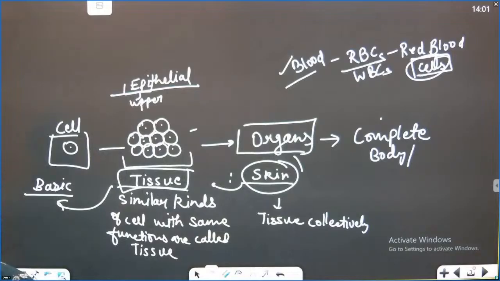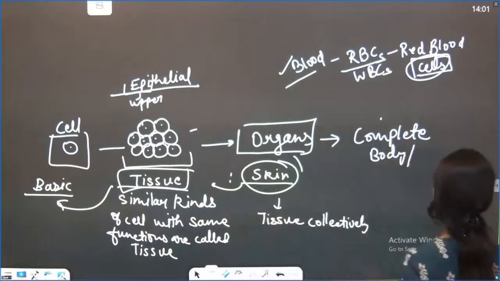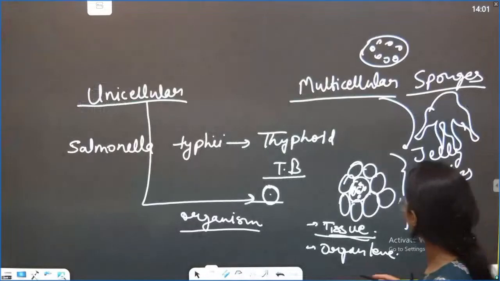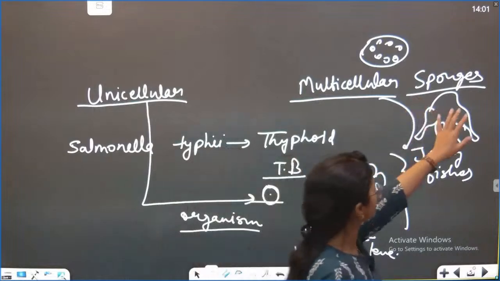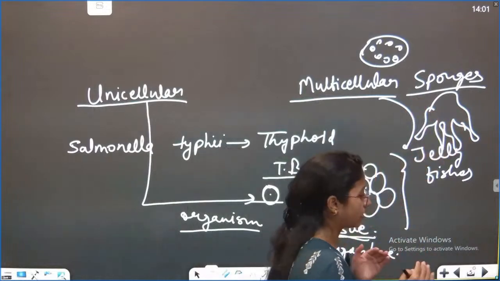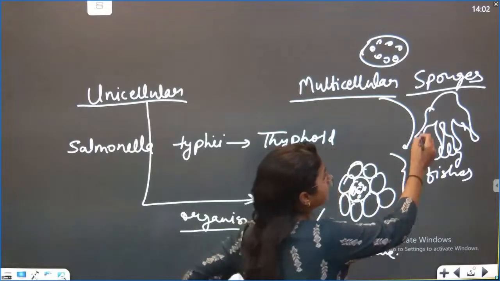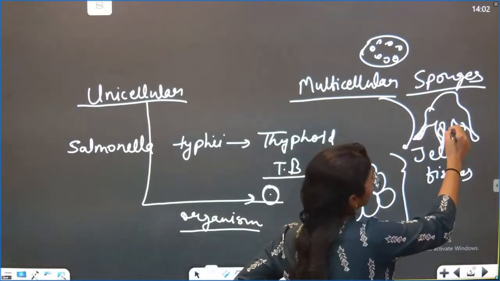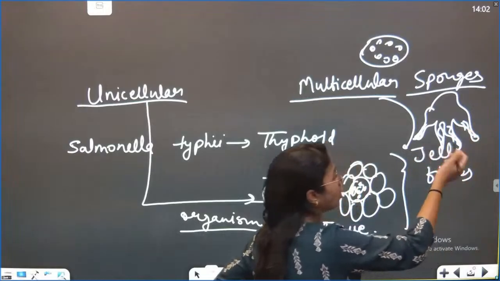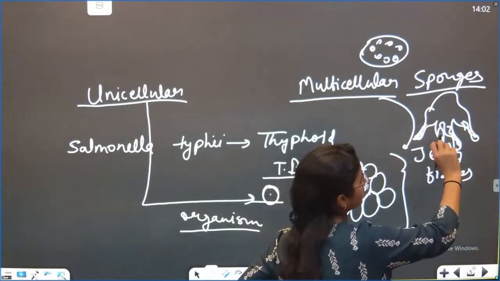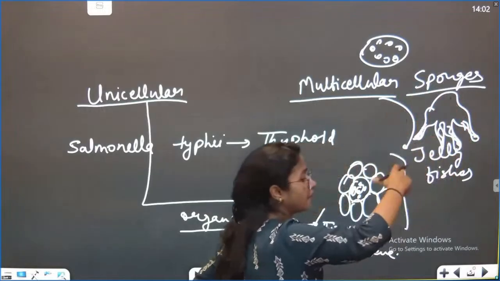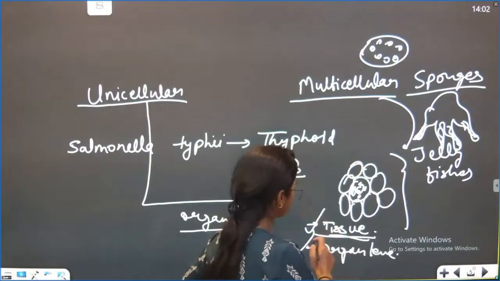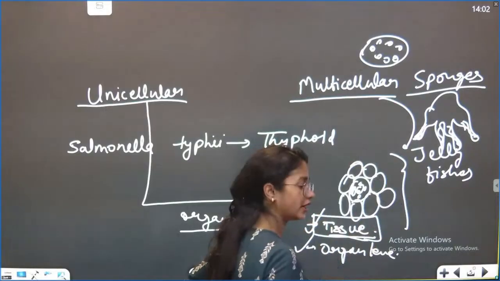Got it? So when we talk about multicellularity, we talk about two systems. The first is the tissue level of organization, such as your jellyfishes. Jellyfishes have tentacles, or in simple words, arms. They perform locomotion, they perform excretion. Still, the multicellularity does not have many complications, so they are called tissue level. Got it?